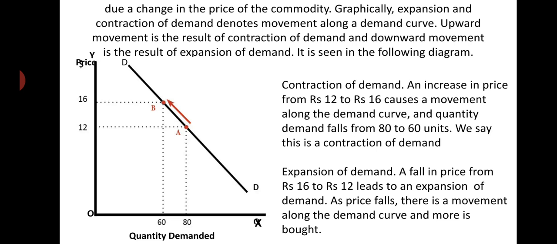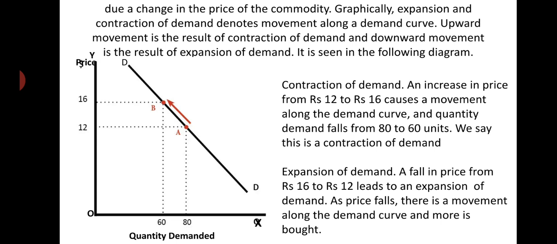Similarly, expansion of demand: a fall in price from rupees 16 to rupees 12. You see, when there is a fall in the price, demand expands. A fall in the price from rupees 16 to rupees 12 leads to an expansion of demand. As price falls, there is movement along the demand curve and more is bought.